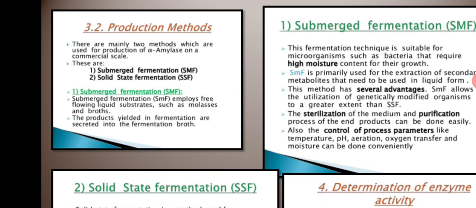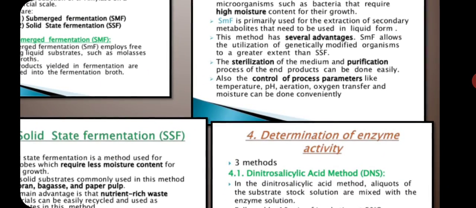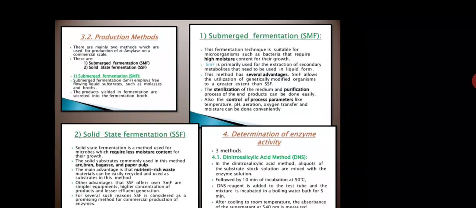So just keep in mind that enzyme activity is determined by the DNS method. Okay, this is the most important reagent used for the determination of various enzyme activity, not only amylase but also invertase but also cellulase. So ये reagent specifically enzyme activity determine के लिए ही बनाया गया है.